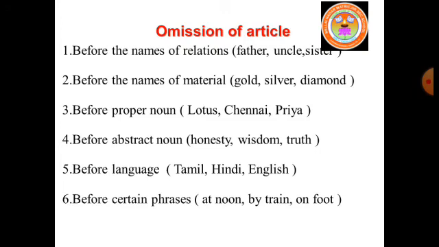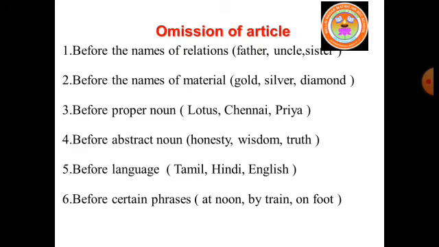Before you refer to a language name in a sentence, in that place also, we should omit the article. For example, I am teaching you English. My mother tongue is Tamil. So in these sentences, I use the name of a language in a sentence. So I should omit the article.